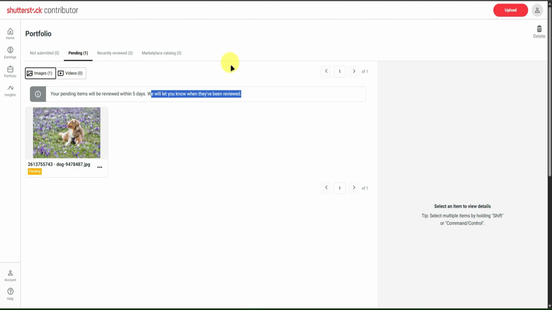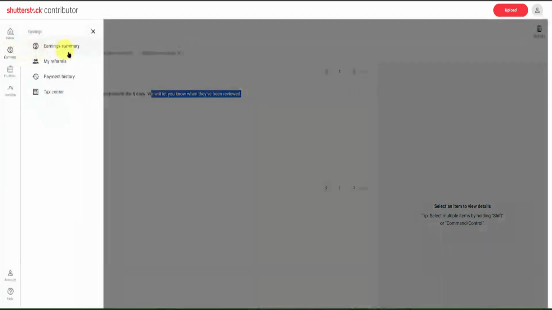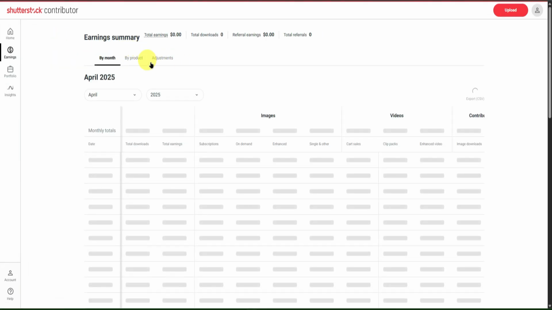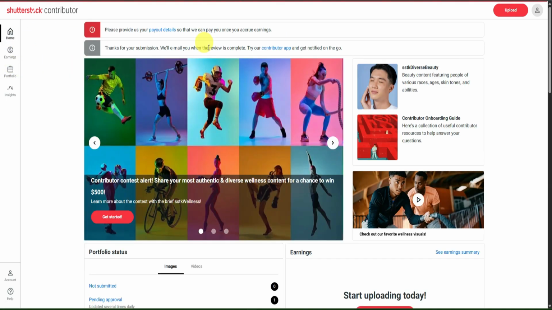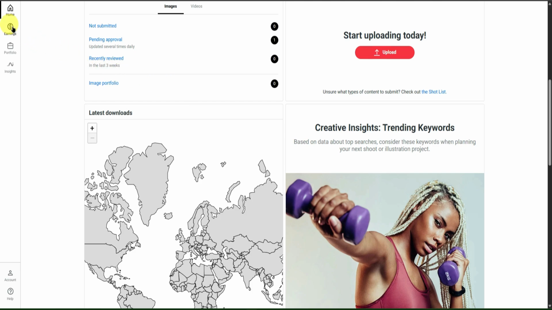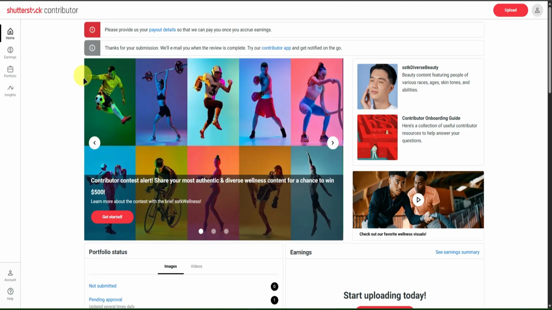And then once it's approved, your image will now be on Shutterstock. From there, you can now earn money if anyone using Shutterstock downloads your photo or video or any kind of content. You'll also get to see the earnings right here again in earnings summary. You'll see your total earnings right here once you've already uploaded your image. So what you can do is just simply upload a lot of images right here, and you'll have a higher chance of earning more money. So yeah, that's pretty much it on how to use Shutterstock.